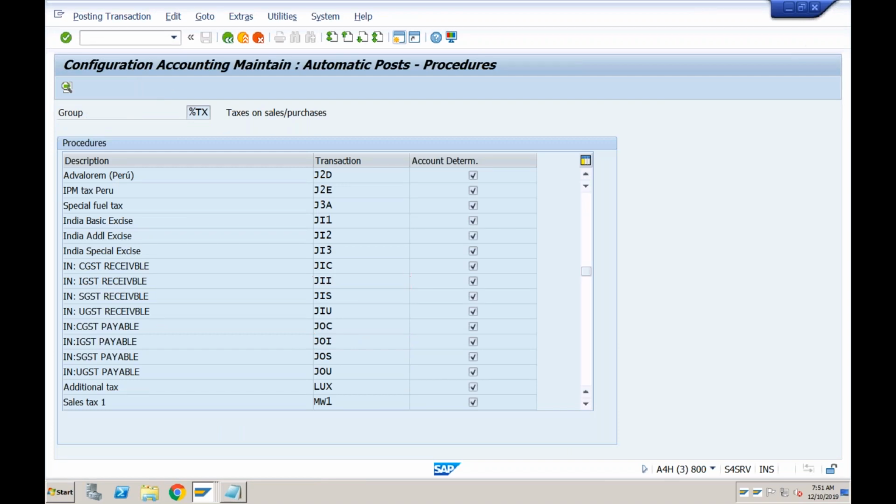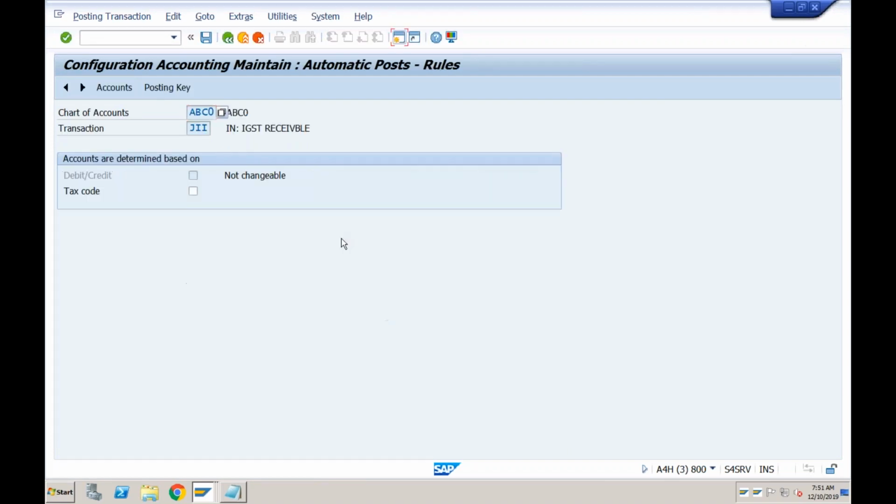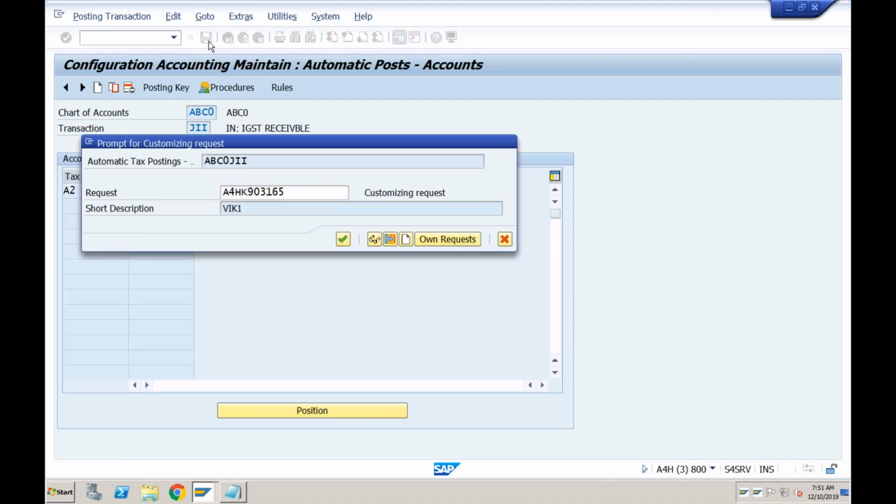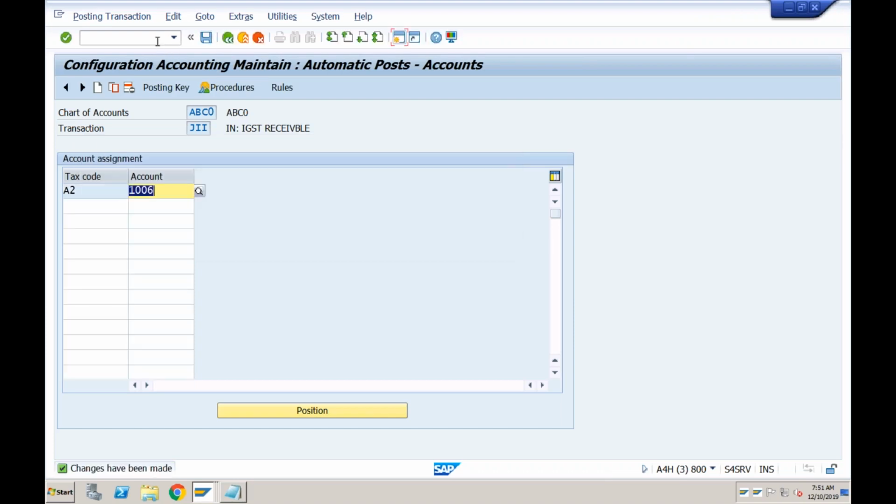JII, this one. Let's double click on this based on the tax code. So if my tax code is A2, then the account would be 1006. This is the account that we just now created. Just click on save. Okay, and now this tax code can be used at the time of posting.